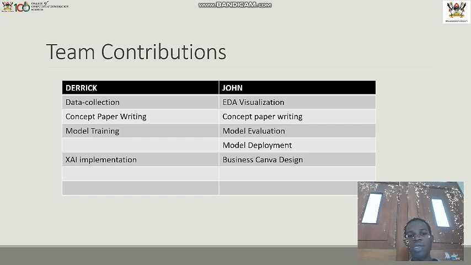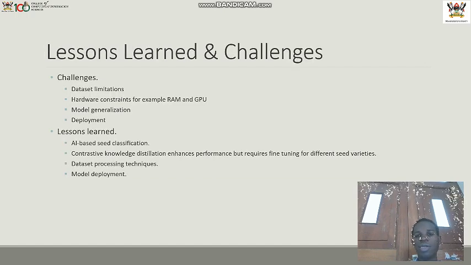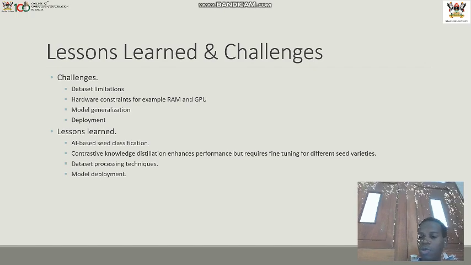Then on the next slide is the team contribution, and this is what each member contributed towards the project development. And then with lessons learned and challenges, of course we faced some challenges like data set limitations, hardware constraints, for example RAM and GPU, model generalization, and then deployment limitations. And then with lessons, we were able to learn AI-based classification, contrastive noise distillation in enhancing performance of a given model, dataset processing techniques, and model deployment.